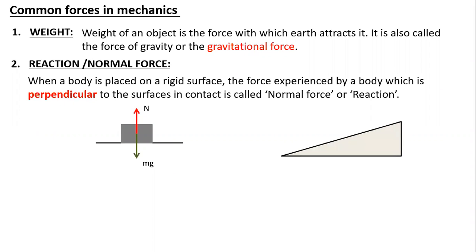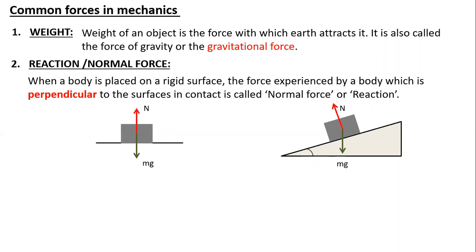Also, you can come across some inclined surfaces. If an object is kept on an inclined surface and I want to check what forces are acting on it, one force will be the weight mg acting downwards. The reaction force is always perpendicular to the surface. To balance the normal force, I need a force in the direction of the normal force.